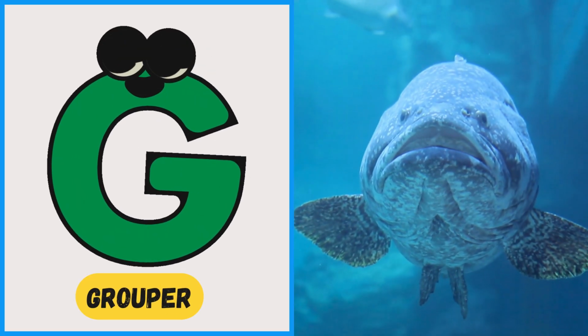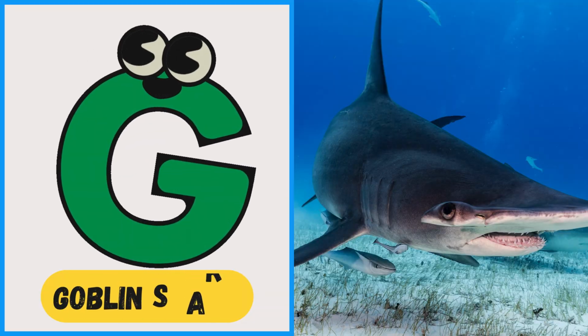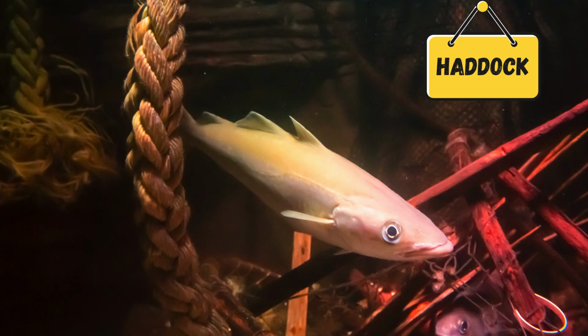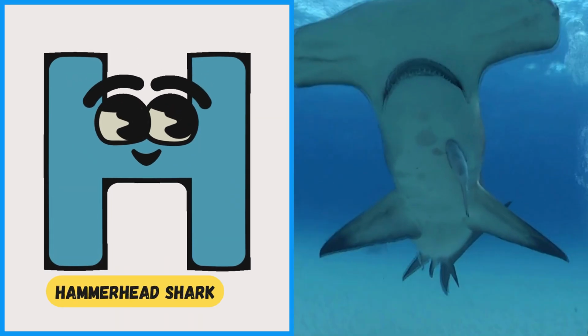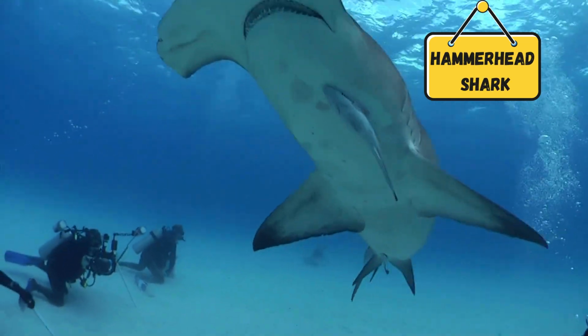G is for grouper, grouper. G is for goblin shark, goblin shark. H is for haddock, haddock. H is for humpback whale, humpback whale. H is for hammerhead shark, hammerhead shark.